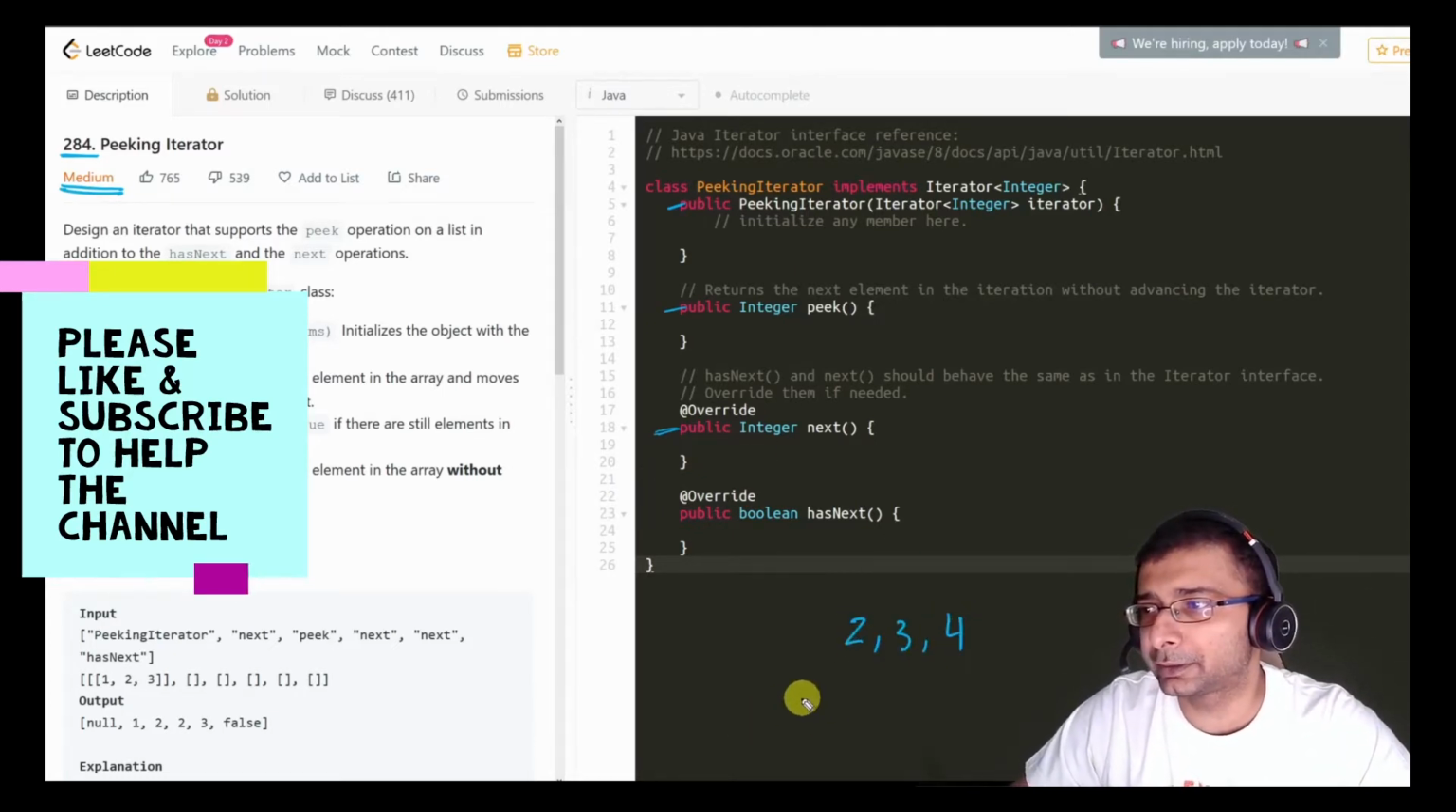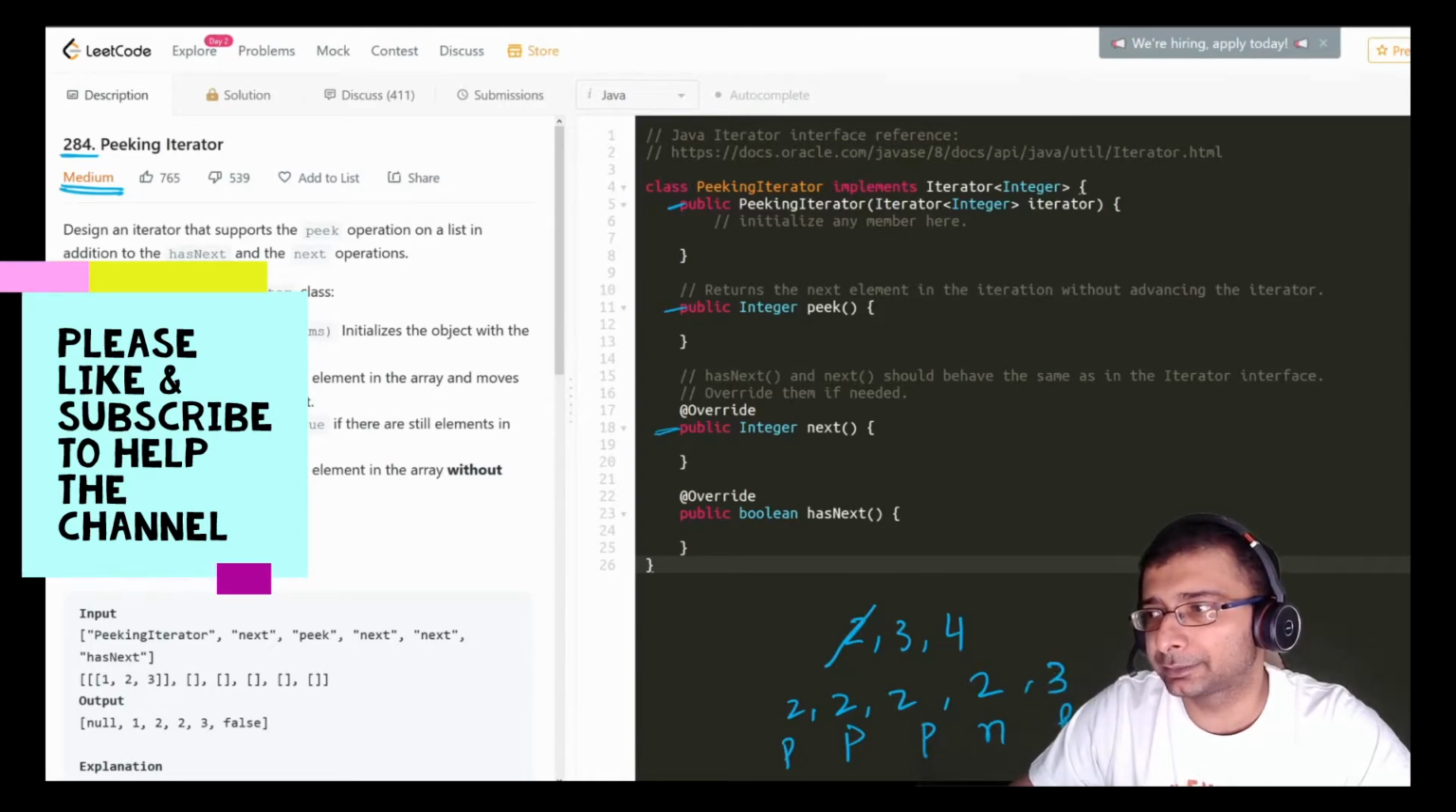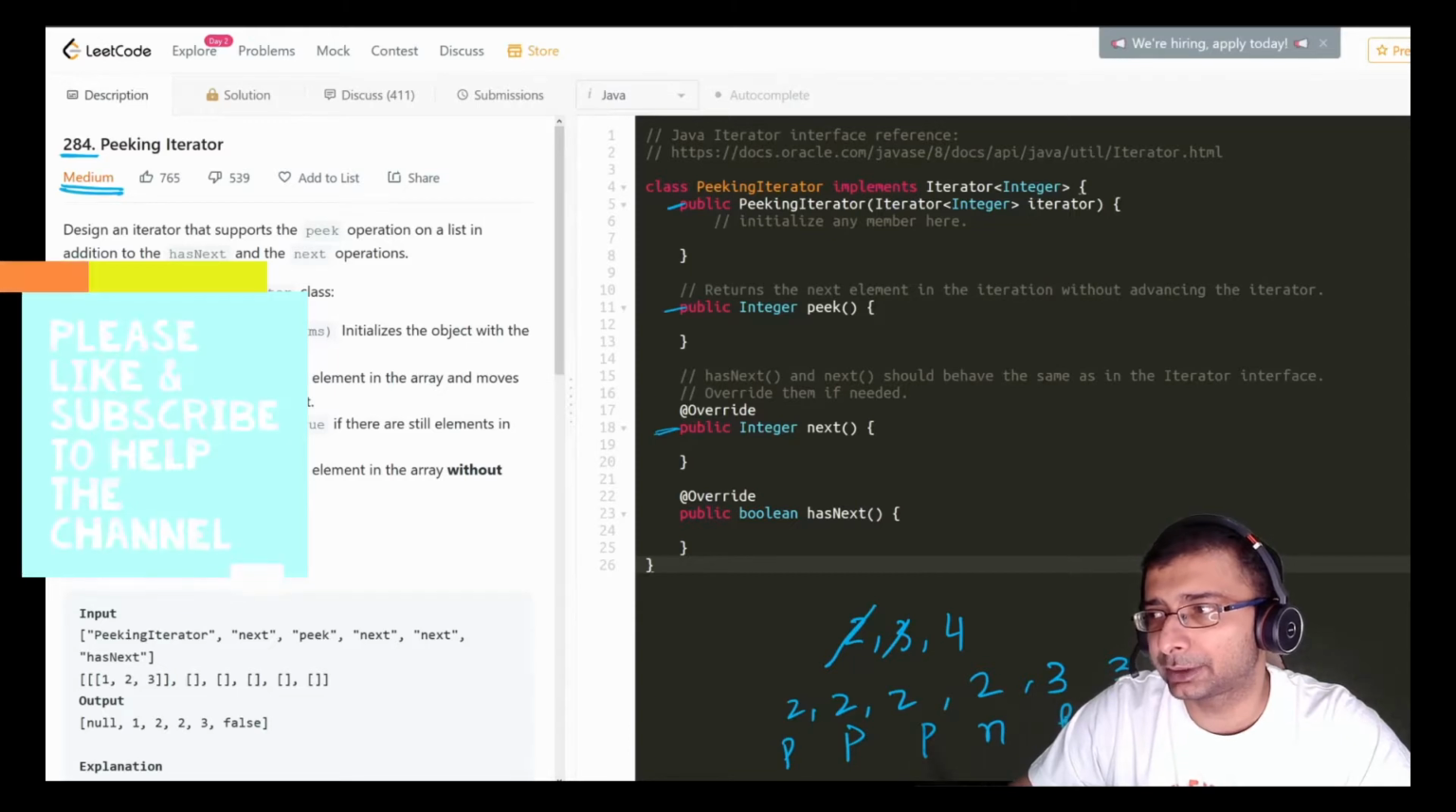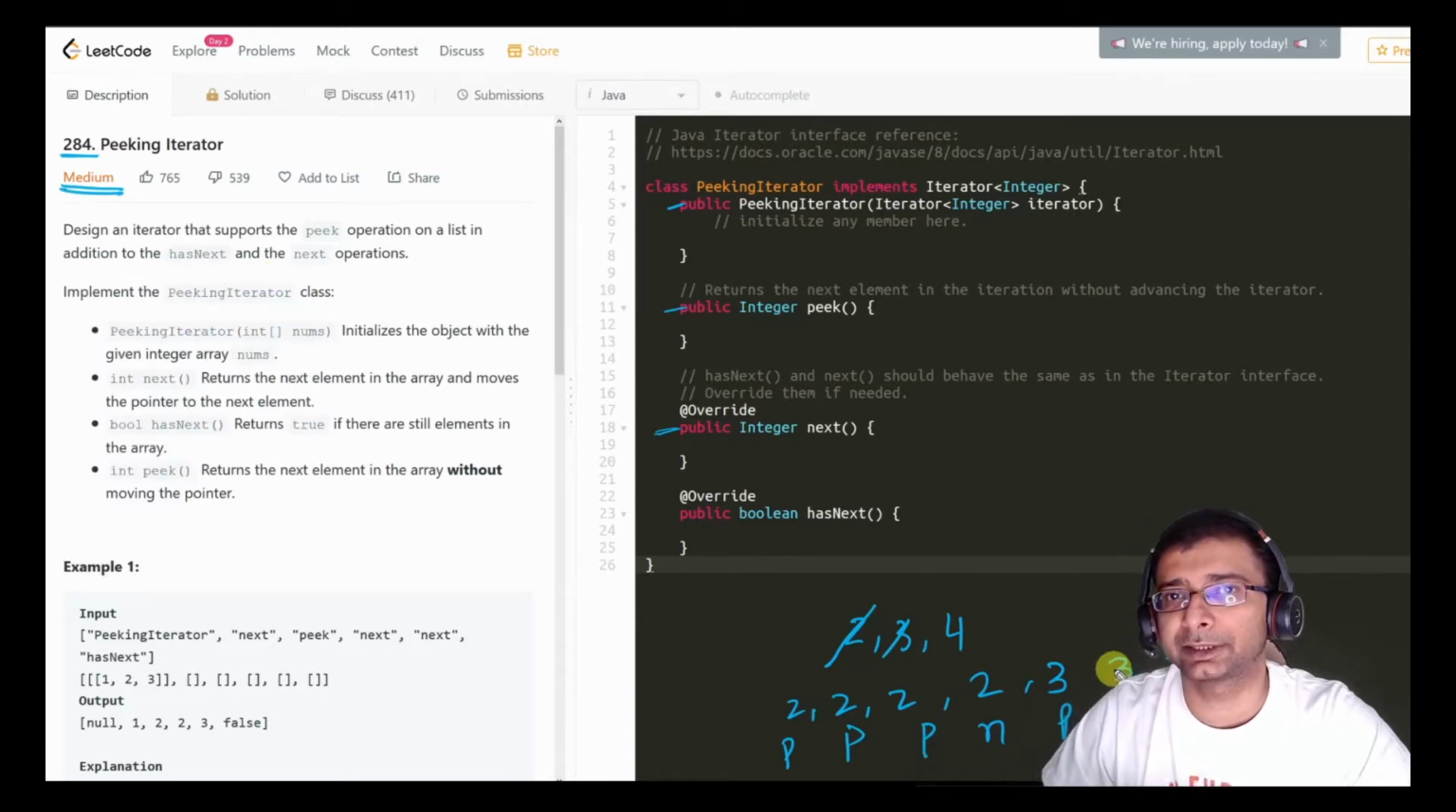So let's say we have elements like 2, 3, and 4. If you do peek multiple times, you're going to get 2, 2, 2. So let's say I've called peek 3 times. Then I do a next. I'll get the 2, but this 2 will be removed this time. So next time I do a peek, what I'll get is a 3. Again, if I do a peek, I'll get a 3. And once I do a next, it's going to remove that 3 and return that 3. So that's what is expected here.